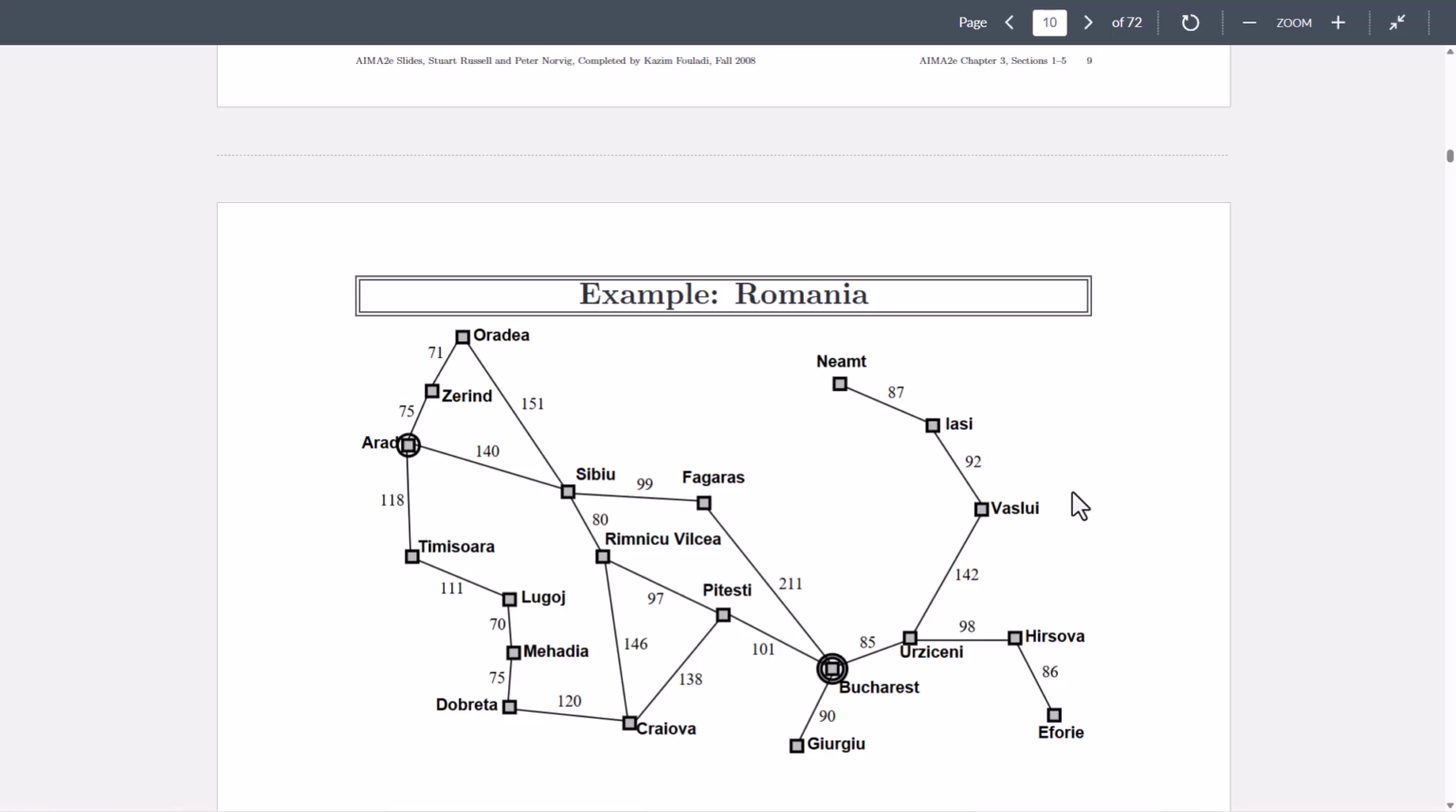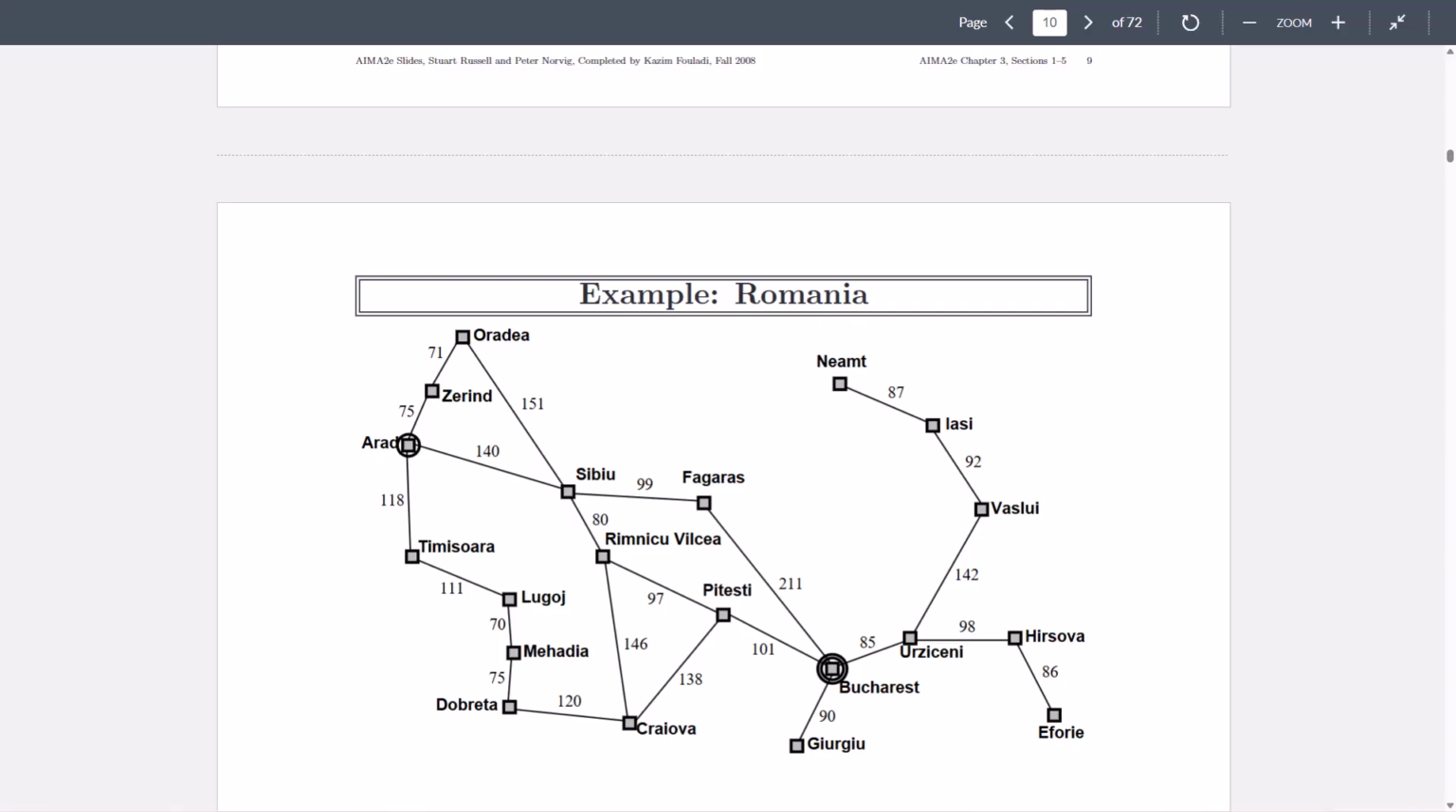The agent can plan the fixed action sequence through 3 processes that it needs to follow. The first one is to formulate a goal and problem. The second one is to search for a sequence of actions that achieves the goal. And the third one is to execute the solution step by step.